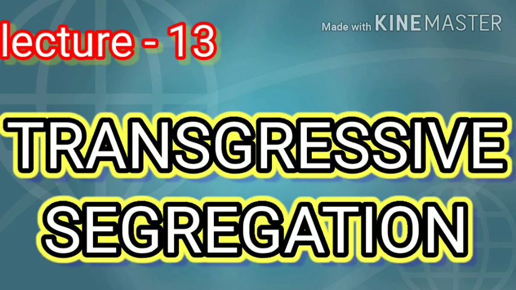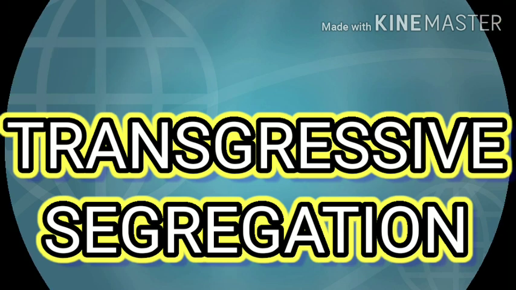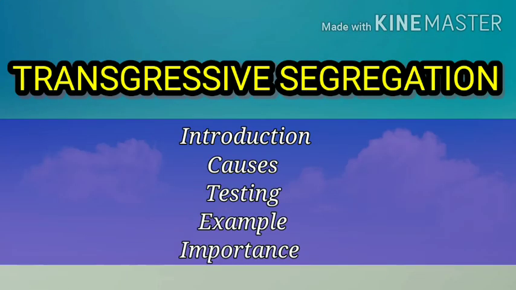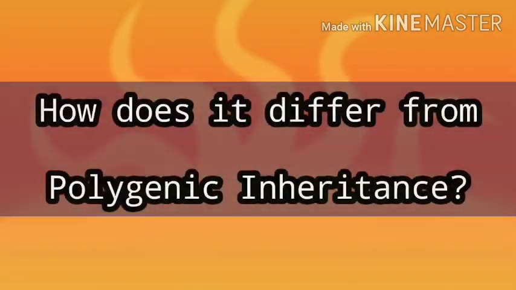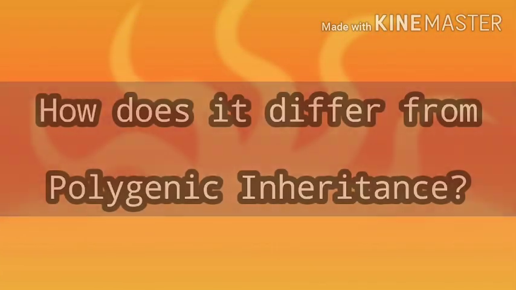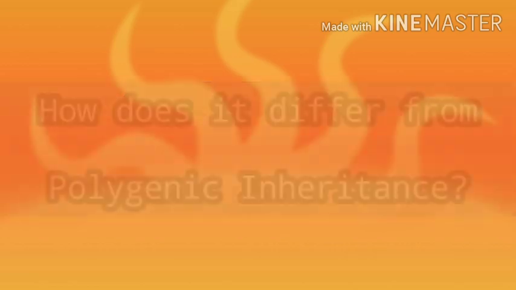Here we're going to discuss transgressive segregation. So let's see the outline first. We're going to read its introduction with word derivation and its causes, how it is tested, then an example with crosses, and its importance. And also solve a question: how does transgressive segregation differ from polygenic inheritance?